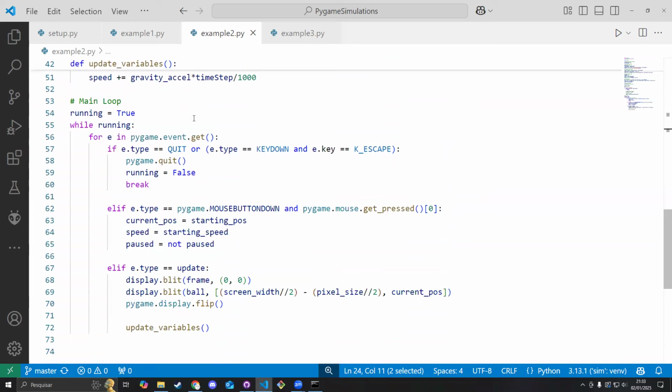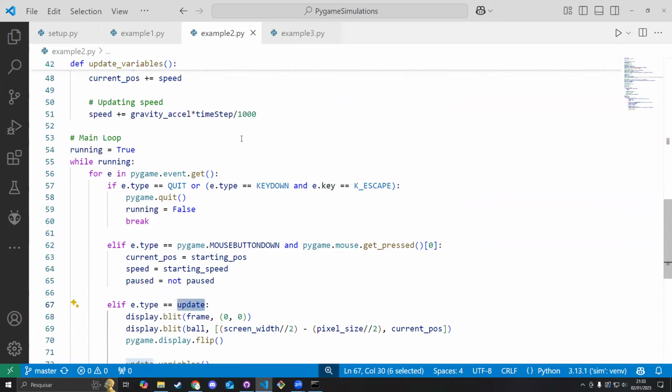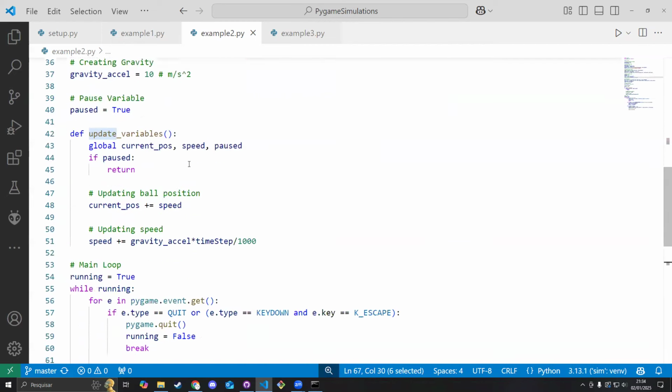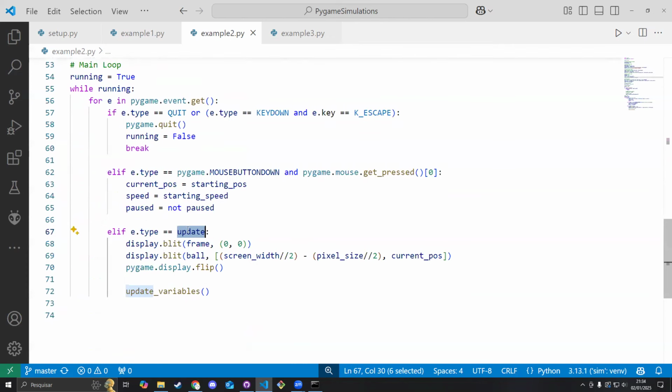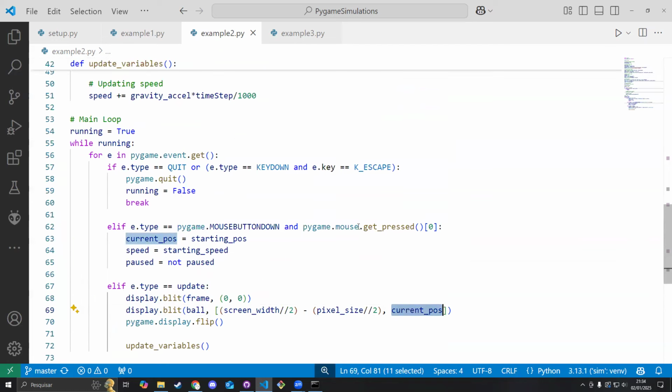If we go here to the loop, we can take the if condition for that. I'm checking if the event type is the update. This update variable is the custom event that I created right here. So I'm checking if we got this new event, which is the update, and it is going to be triggered every 50 milliseconds. And here, what I'm doing is drawing the ball on the screen. This is another command that you can use to draw things on the screen, display.blit. And it is going to be taking this current position variable here. This current position variable is what we keep updating at every new frame.